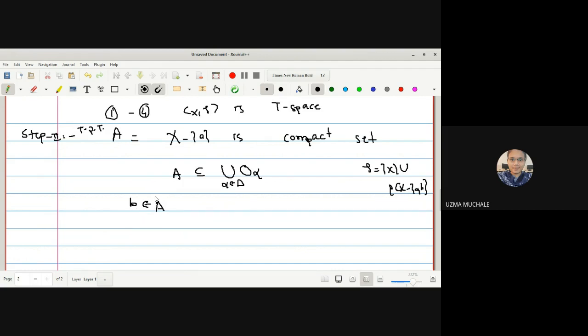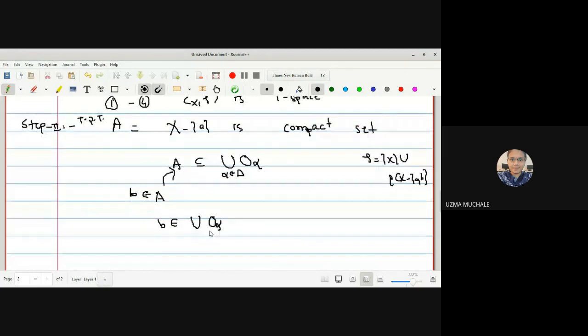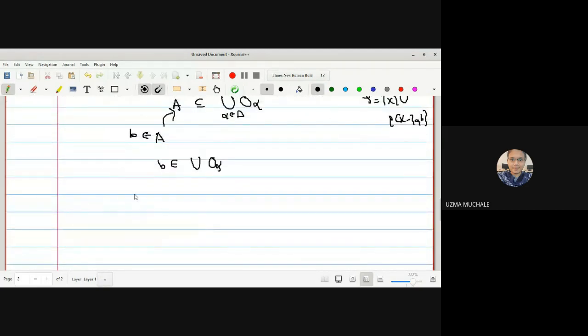So if B is a member of this set, obviously B is a member of its superset, that is, B belongs to the union of all O alphas. Out of all those O alphas, B can be a member of at least one set, which I can denote as O alpha naught. Correct?